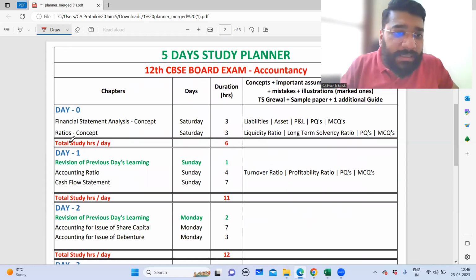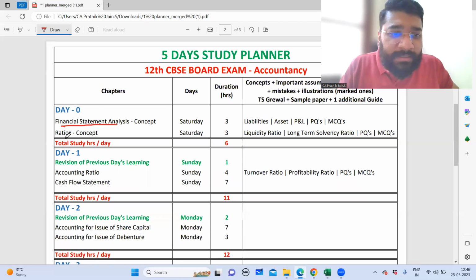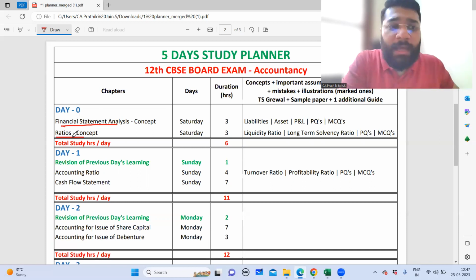So on day 0, guys, I have shortlisted 2 topics for all of you. One is financial statement analysis, and second is ratio. You will not be in position to complete all the concepts of the ratio topic in day 0. There'll be a carry forward happening in day 1.